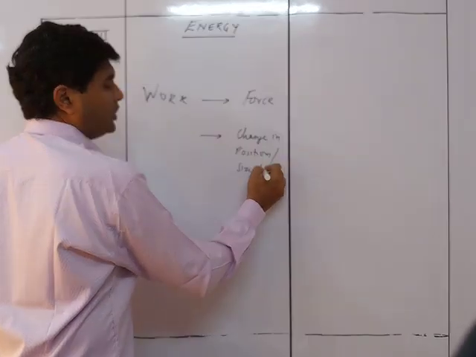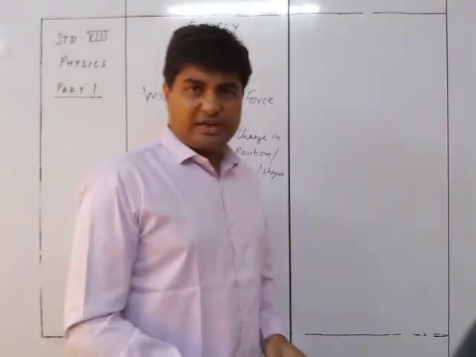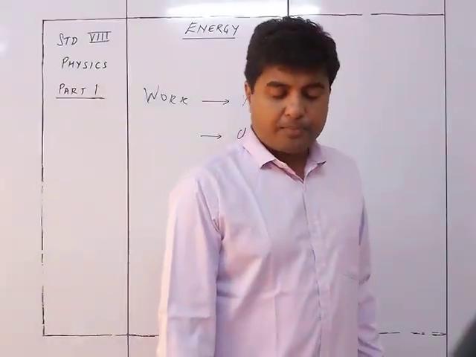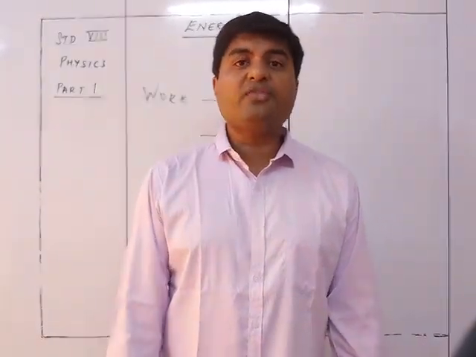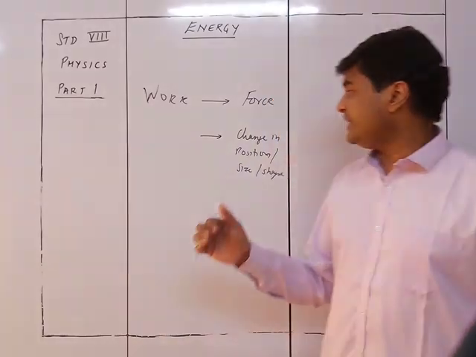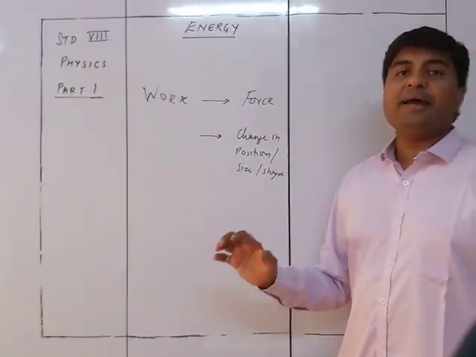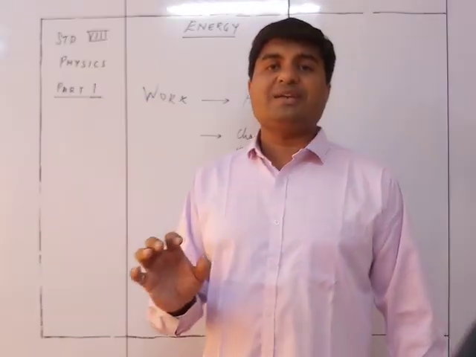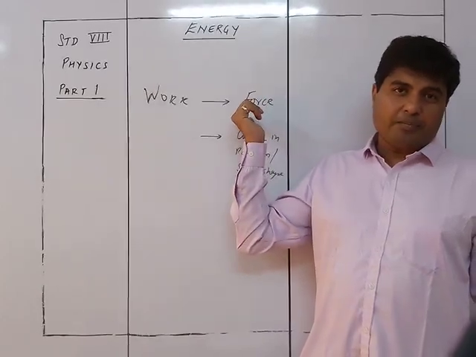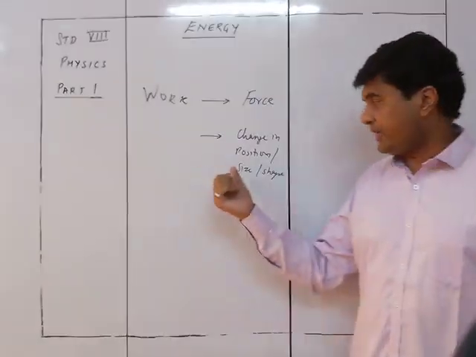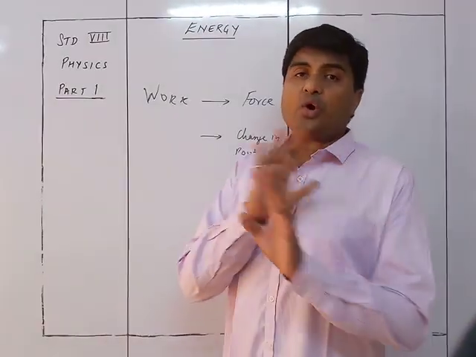size or shape. Okay, change in the position, size or shape of a body is required for the work to be done. So if the force is applied but there is no change in the position, size or shape of the body, then the work done by that person is zero, even if the force is present. Even if the force is present, but that force is not producing any motion or change in position, size or shape of the body, then no work is done.